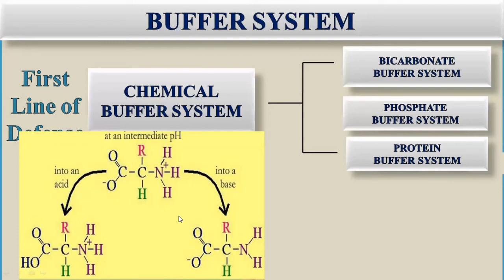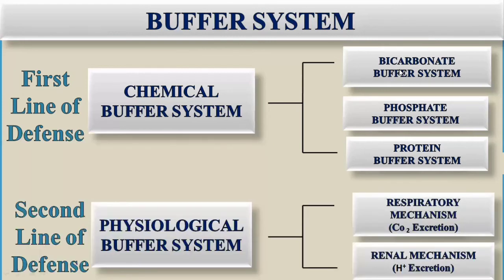So these were the chemical buffers we have seen: the bicarbonate buffer system, phosphate buffer system, and protein buffer system, and how they work to resist the changes in pH. Now let's see the physiological buffer system.